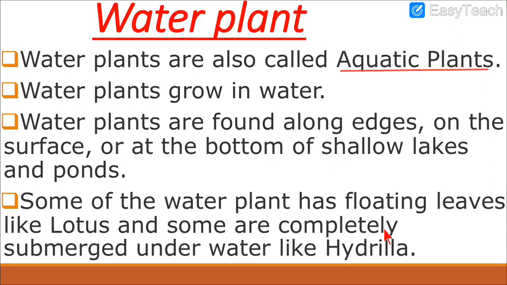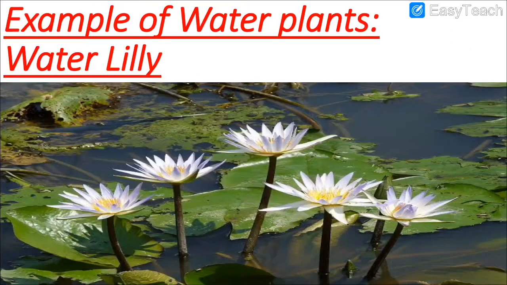Another example, hydrilla. This is the type of plant which will go inside the water. Submerged is given. See, submerged means go inside the water. It will go inside the water and grow over there. And lotus will float on the water. It will not go inside the water. So these are aquatic plants, or what is the name? Water plant. There are two names, aquatic plants and water plant. And we also saw what are water plants and where they grow. Now let us see the examples.